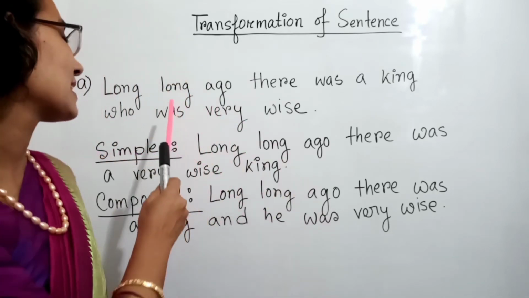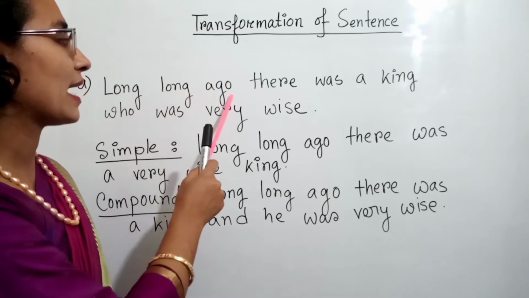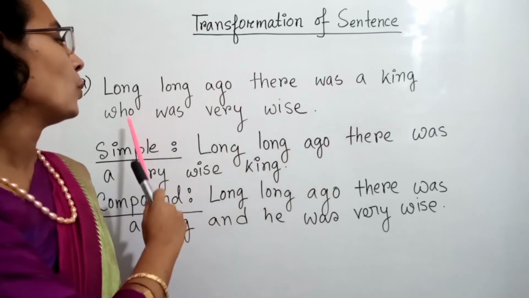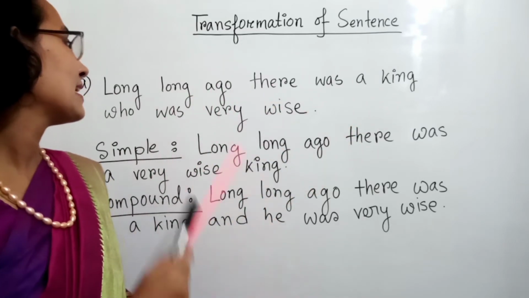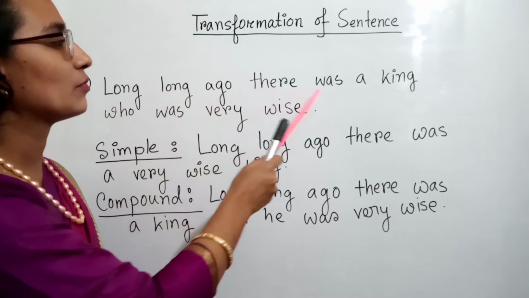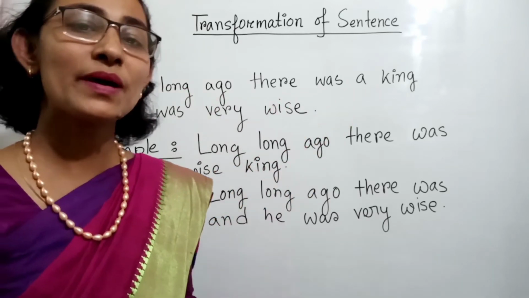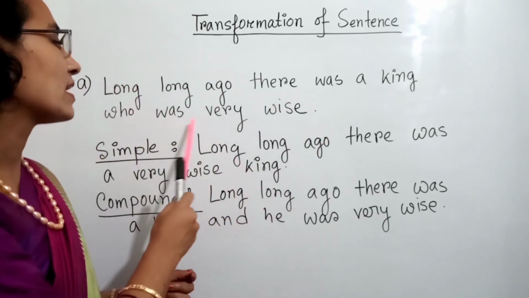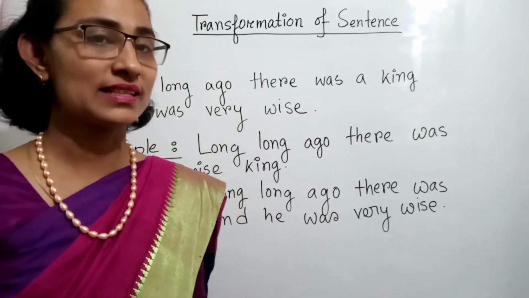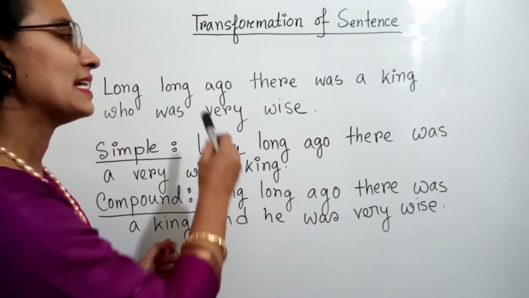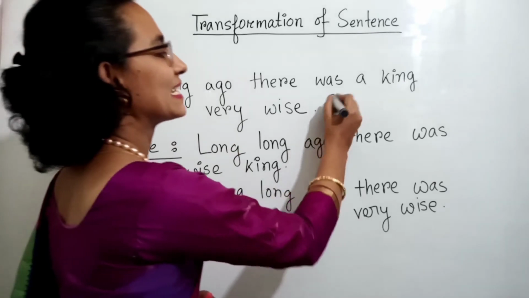So first sentence, you look that long, long ago there was a king who was very wise. Here, long, long ago there was a king. It's a principal clause, and who was very wise, it's a subordinate clause. That's why it is a complex sentence.